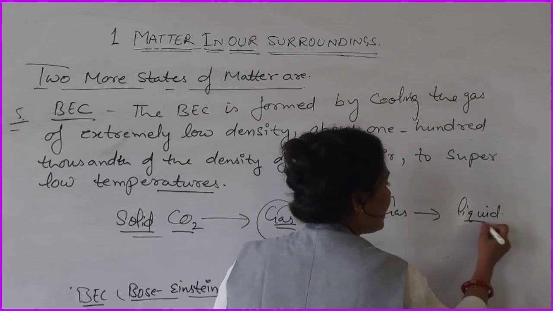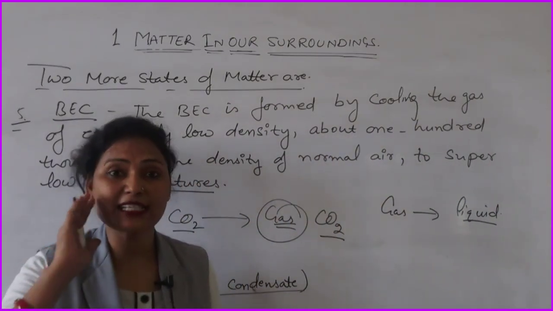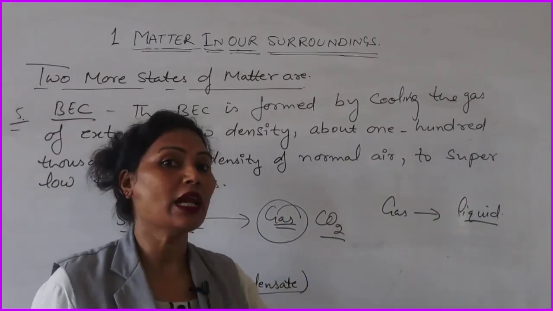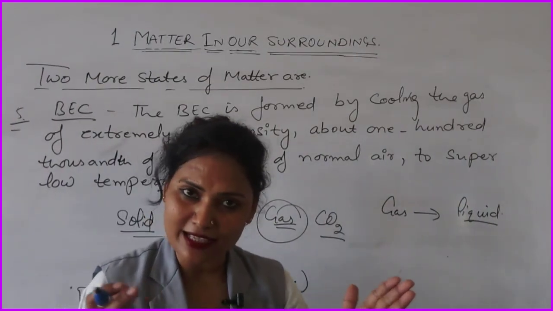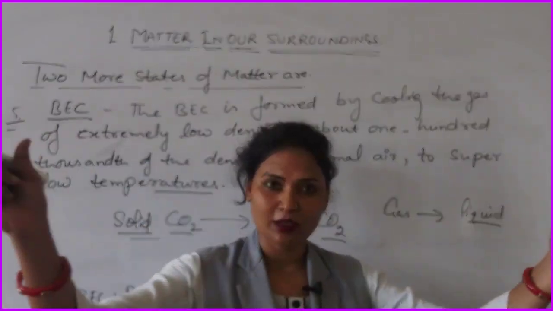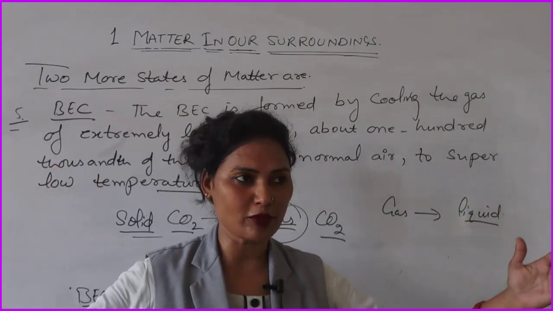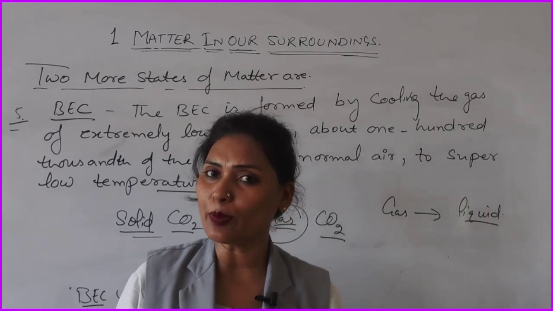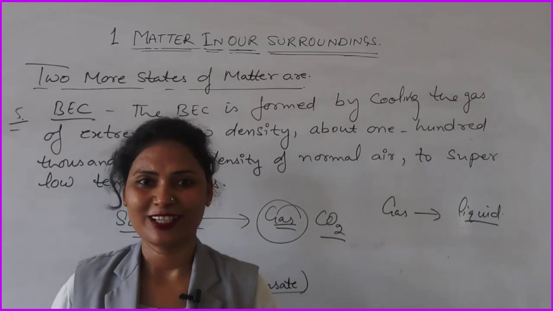And how can we liquefy gases? We can liquefy gases by increasing the pressure and decreasing the temperature, because gases have a lot of space between their particles. So, they will be compressed by providing high pressure and lowering the temperature.